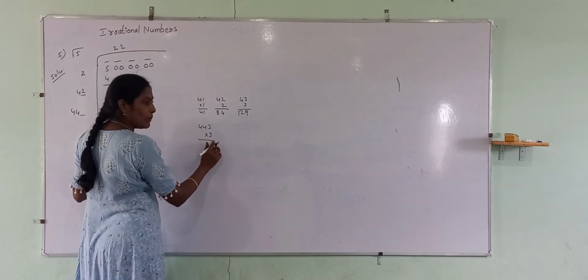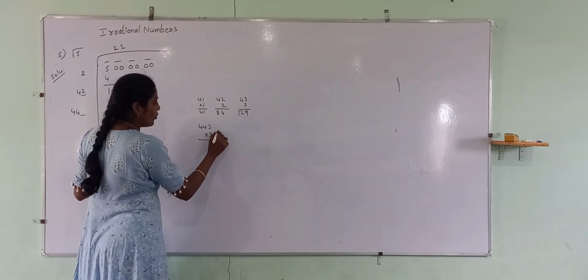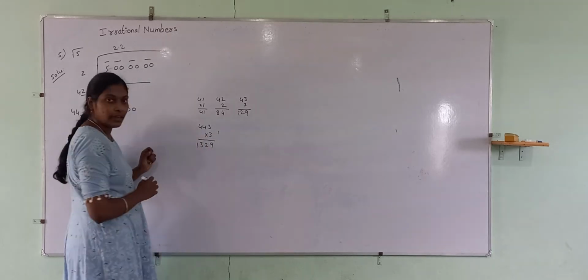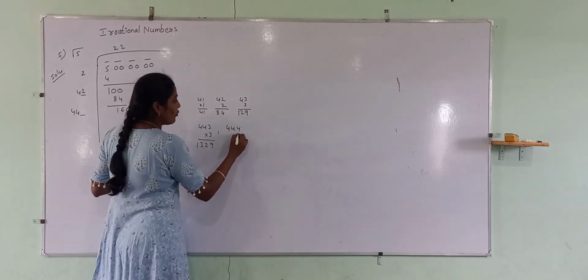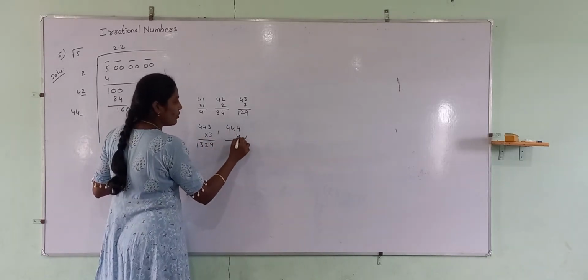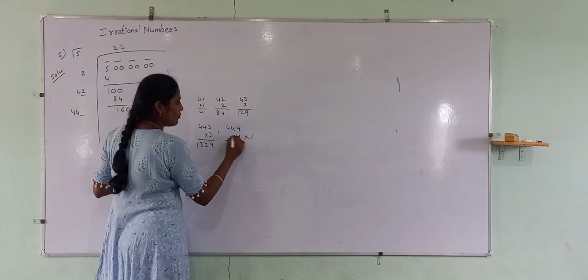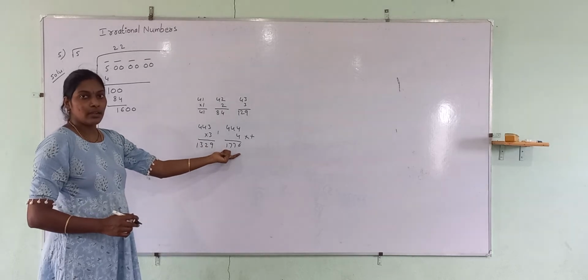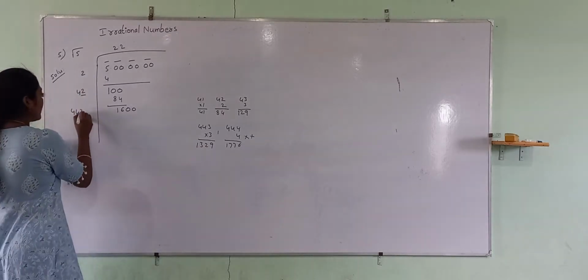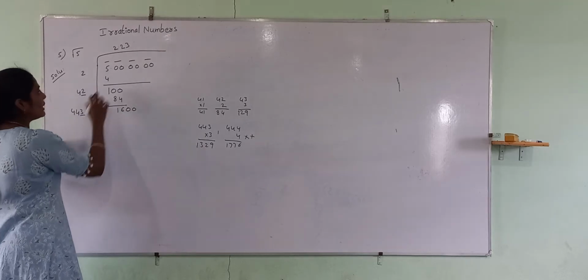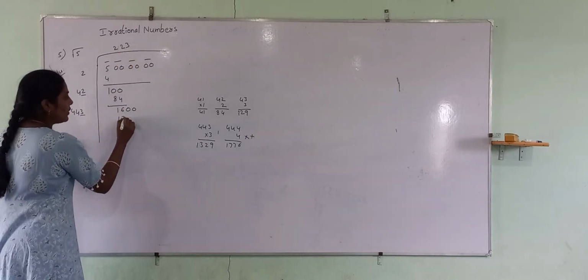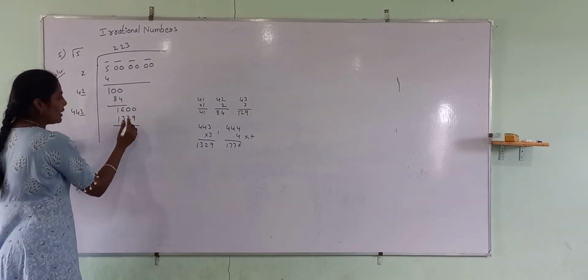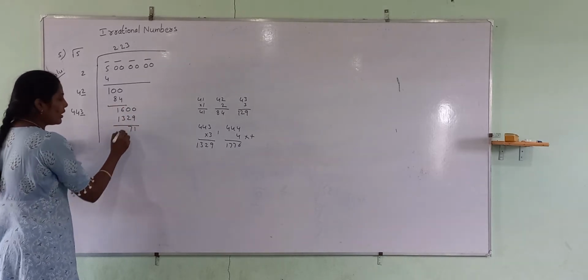If we take 3, 443 3s are 1329. If we take 4, 4 4s are 16 plus 1, 17, which is a large number compared to 1600. So consider 3 and place 3. 443 into 3 is 1329. 1600 minus 1329 is 271.